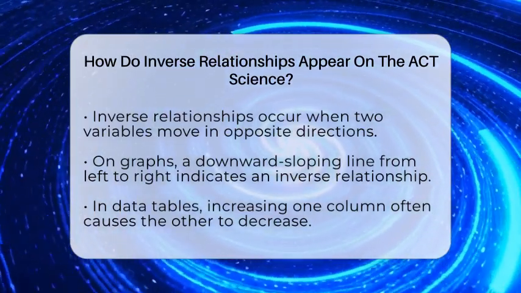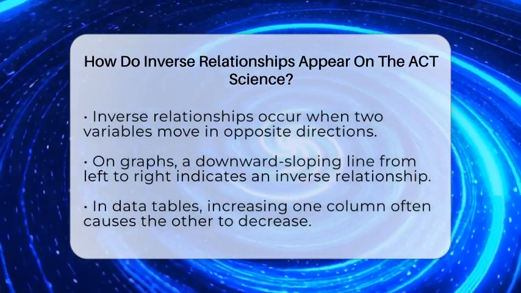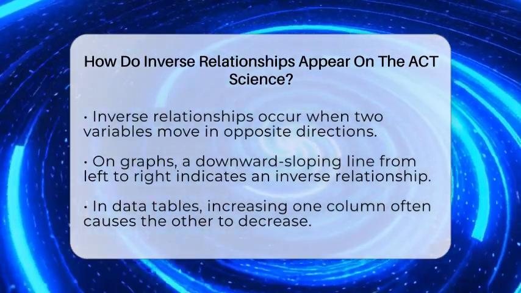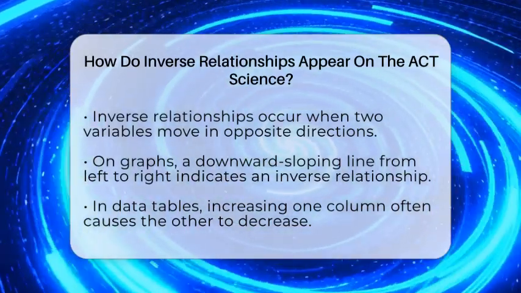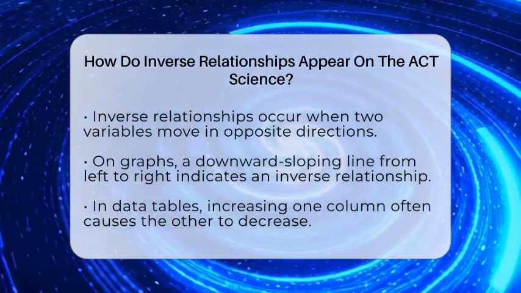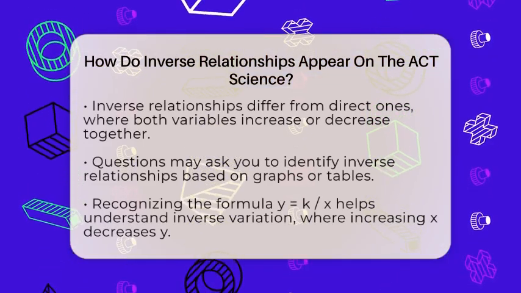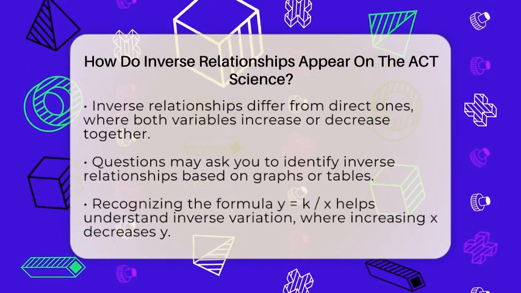For example, if you see a graph where the line slopes downward from left to right, it shows that as one variable increases, the other decreases. This is a sign of an inverse relationship. When you're working through data tables, try to see if increasing one column causes the other to decrease. Sometimes, the data is not in order, so you might need to rearrange it to spot the pattern.